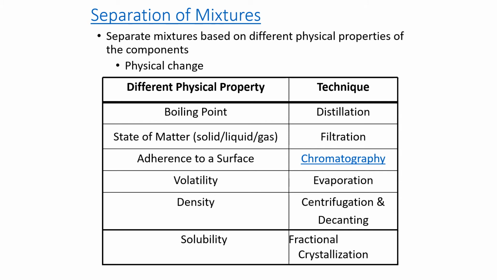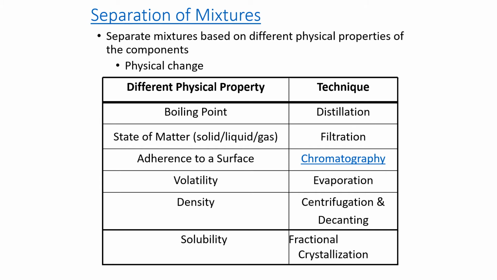I mentioned a moment ago that mixtures can be separated by physical methods or means, and that is based on their different physical properties. Physical changes do not change the identity of a substance. Got to be clear on that, whereas chemical changes do. And here's a table that describes different physical properties and techniques that can be used in a laboratory to separate components from one another in a mixture.